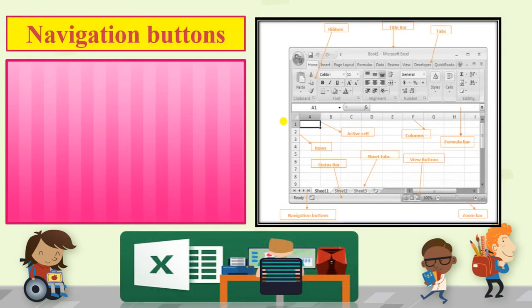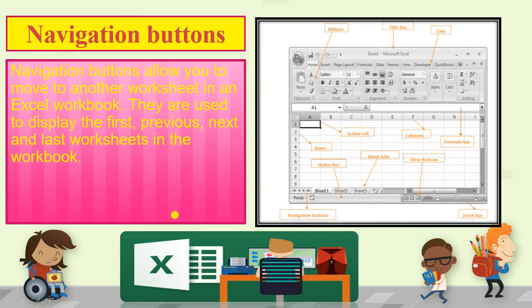Now the navigation buttons are present on the left side of the sheet tabs. They allow you to move from one sheet to another. They are used to display the first sheet, previous sheet, next sheet, and last worksheet.